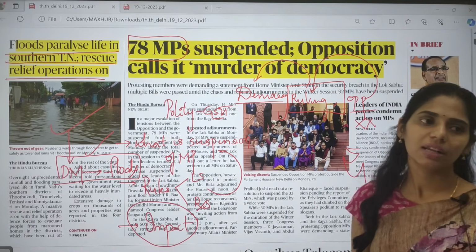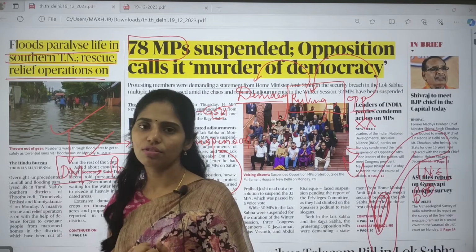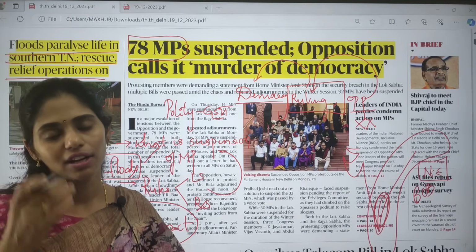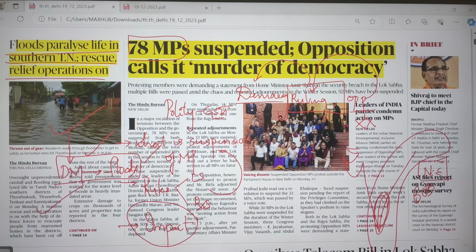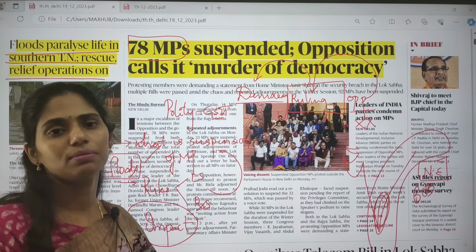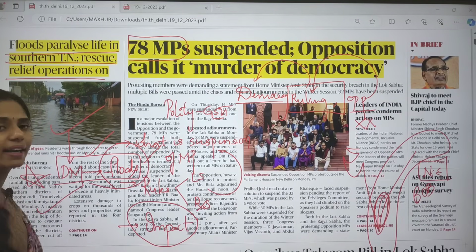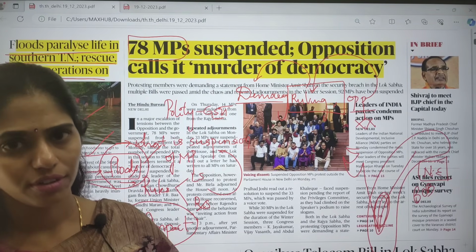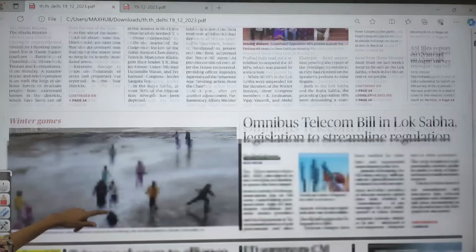Because there are a number of articles which are coming in the newspaper regarding floods. For example, floods because of monsoon, floods because of cloudburst, floods because of rainfall in urban areas, that is urban floods. And now we can see retreating monsoon floods. So there is a high chance of getting a question regarding this flood management in your mains. So this disaster management is there only for your mains, not for your prelims. Okay, so from this point of view, you have to know about this topic. So this is about the front page.